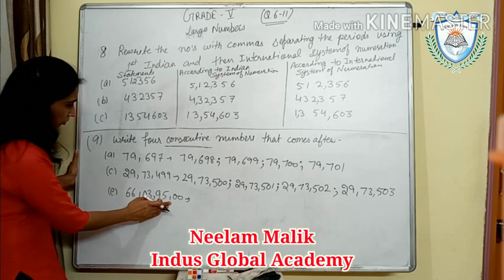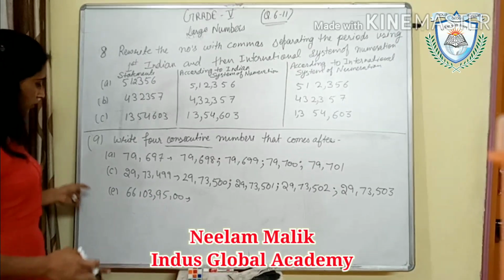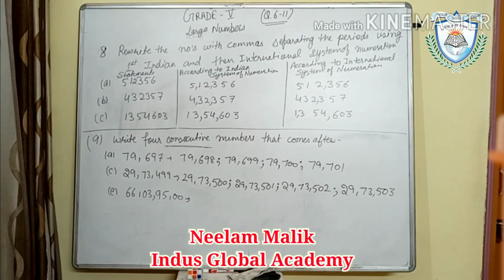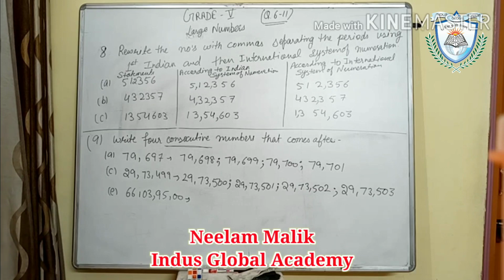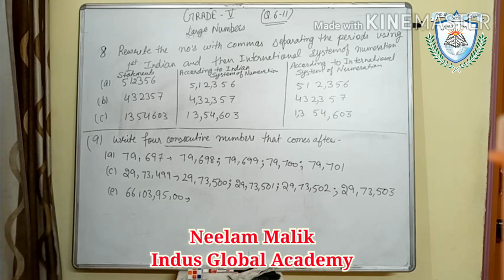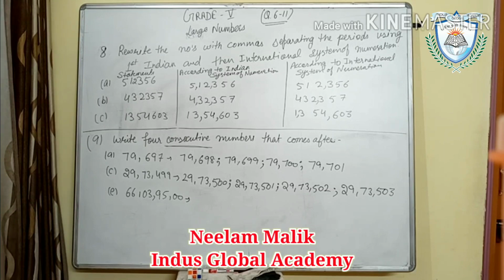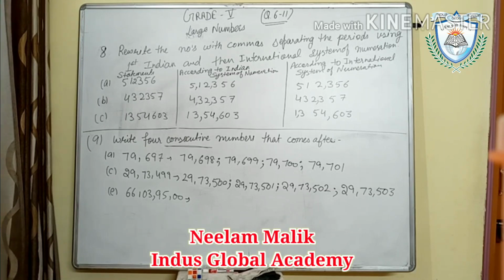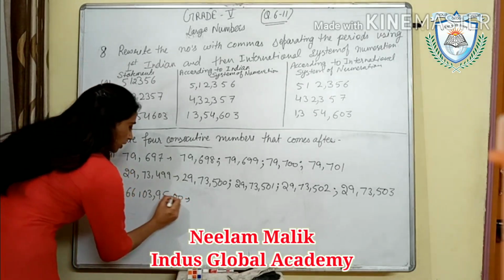There is a problem in the commas. I think one digit is missing. Wait. Here is 30.